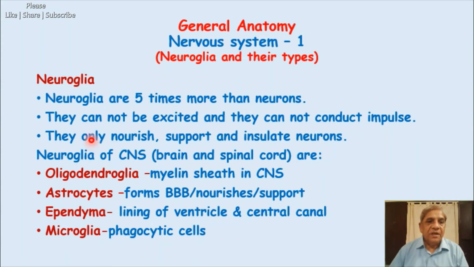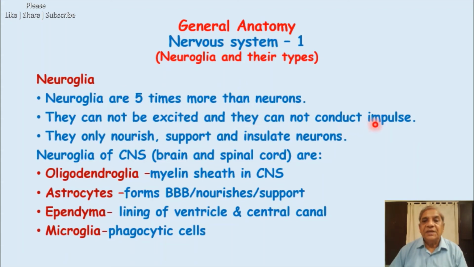Now these neuroglia cells cannot be excited. As I said, when a motor neuron is excited by an interneuron, it will generate an impulse to contract the muscle. This is not the case with the neuroglial cells, because they are not neurons, they are not nerve cells, they are just supporting cells like connective tissue in other parts of the body.